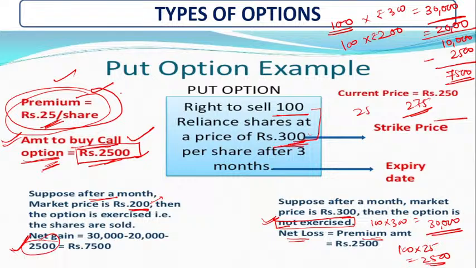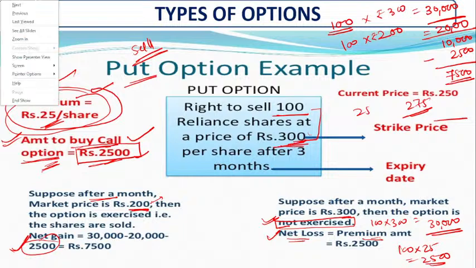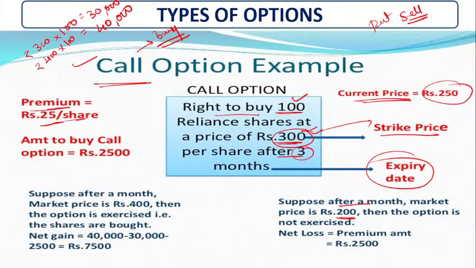So this is a put option. Put option means we have to sell, when we sell it. And now the call option. So what happened in the call option? Call option means when you buy, in the buy option, what is the amount of this?